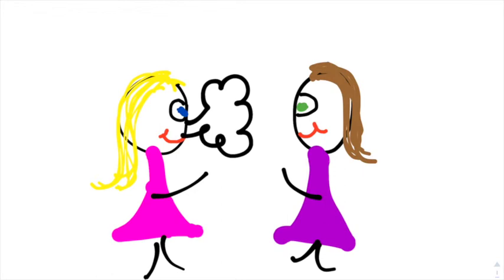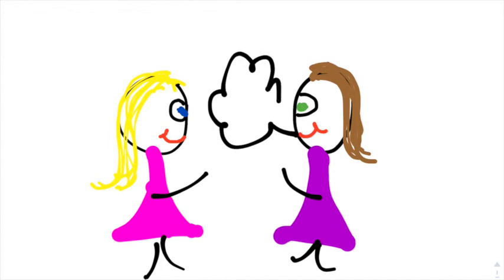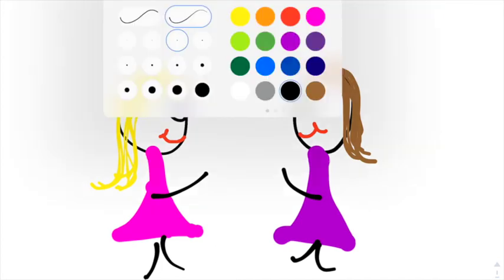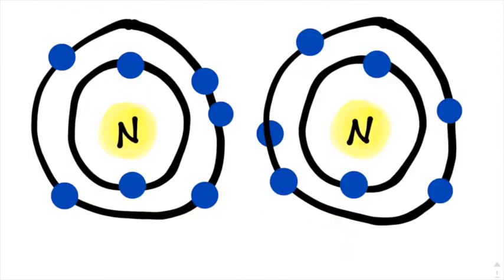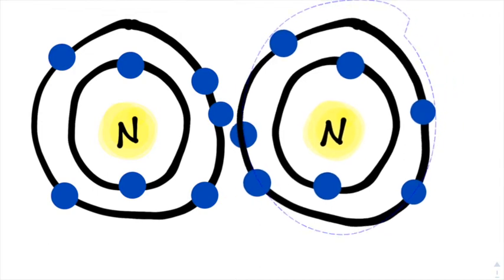In order to form a friendship or a bond with your friends, you need to share a little bit about yourself so that your friend can know about your life and so you can know about theirs. When you do this, your friend and you are sharing information, and in turn, you form a bond. Similarly, an atom needs to share some electrons with another atom in order to form a bond, which allows each atom to have a full valence shell.